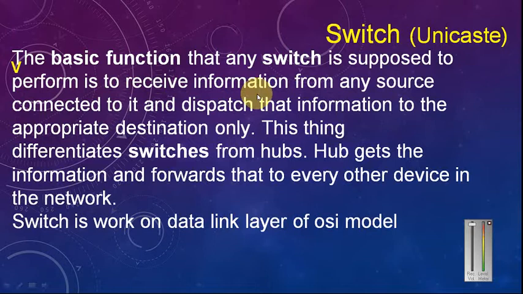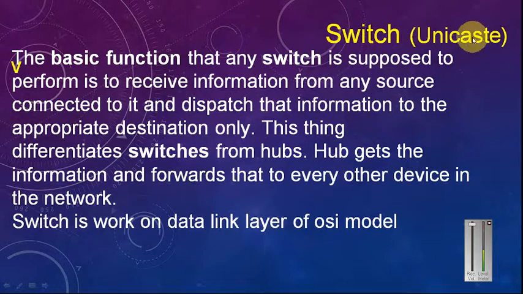Next is the switch. The basic function that any switch is supposed to perform is to receive information from any source connected to it and dispatch that information to the appropriate destination only. This differentiates switches from hubs. A hub gets the information and forwards it to every other device in the network. And a switch works on which layer of the OSI model? The data link layer of the OSI model.